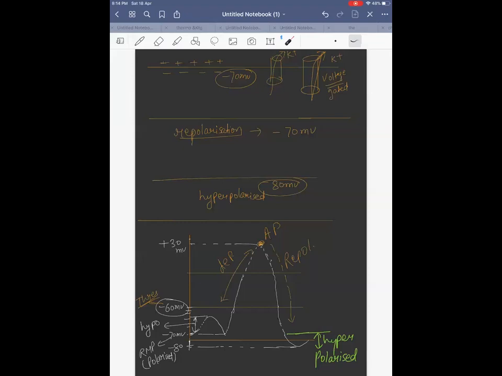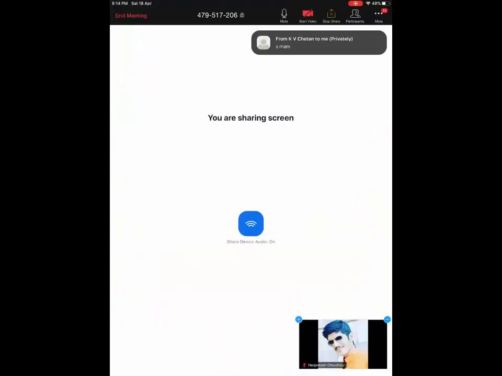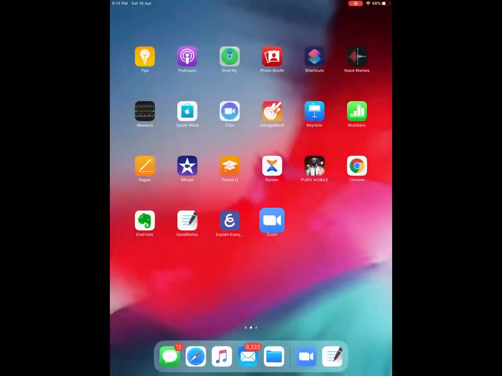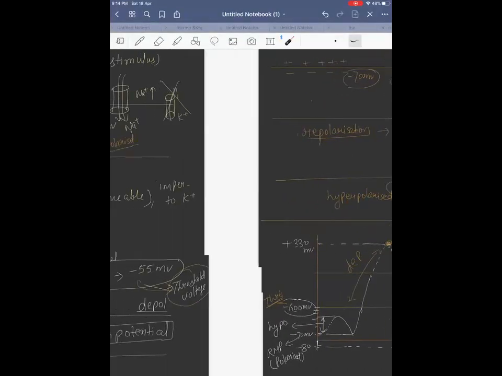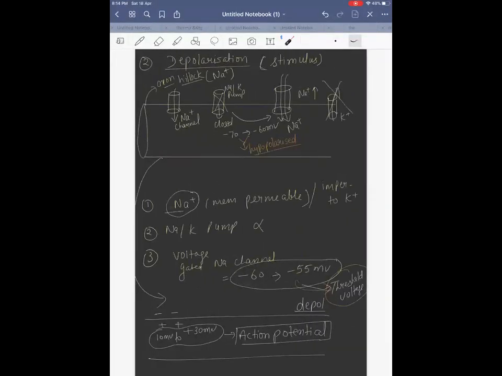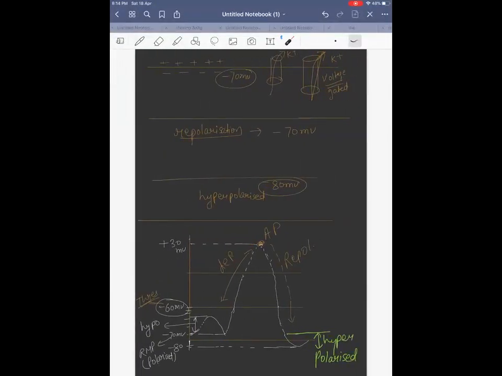Yes, I'll just check if you have got it now. Everyone got it? All of you have understood it? Perfectly you have understood? Okay. So that is your nerve impulse generation and conduction. I hope any question which comes from this topic, you do it right. You don't do any negative in this. All right. Perfect. So that is your impulse generation and conduction.